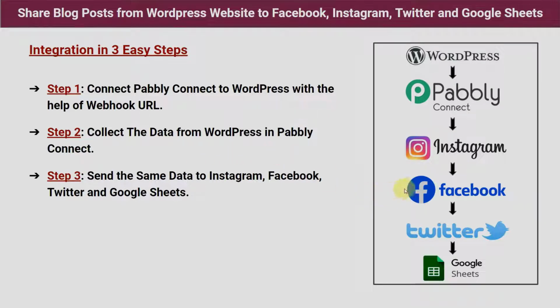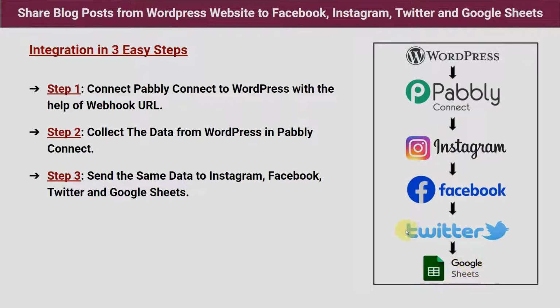So in second step, we'll bring the data of a new blog post from WordPress to here in Pabbly Connect. And step 3 is send the same data to Instagram, Facebook, Twitter and Google Sheets. So after collecting the data here, we are going to send the data or the link of the blog post on Instagram, on Facebook, on Twitter and on Google Sheets as well.